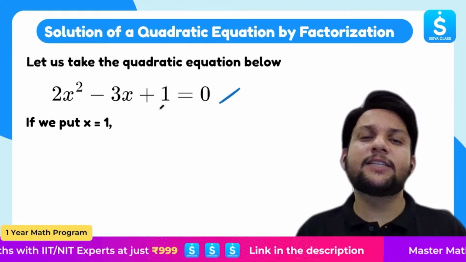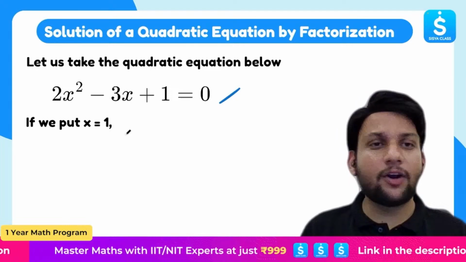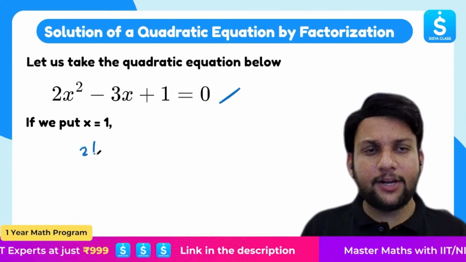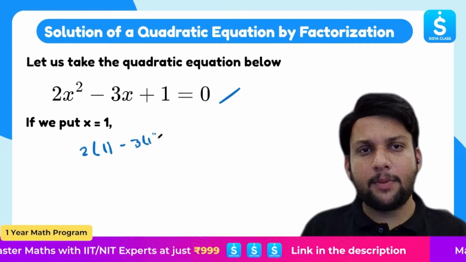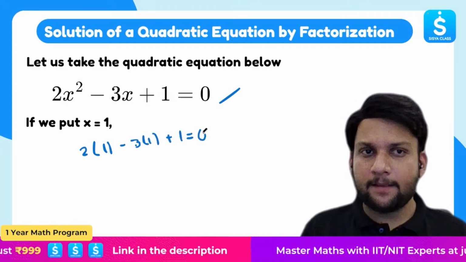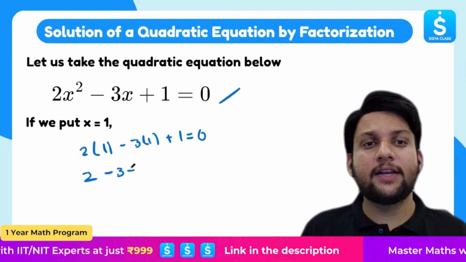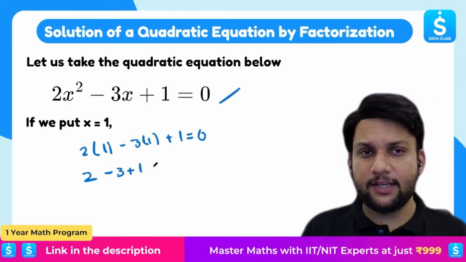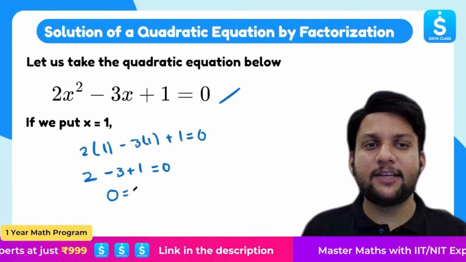2x square minus 3x plus 1 equals 0. Suppose I put x equals 1 in this equation, what am I going to get? Let's try putting it: 2 times 1 square, that is 1 only, minus 3 times 1 plus 1 is equal to 0. Now 2 times 1 is 2, minus 3 times 1 is minus 3, plus 1. Now 2 plus 1 is 3, 3 minus 3 is 0. That means I'm getting 0 equals 0.